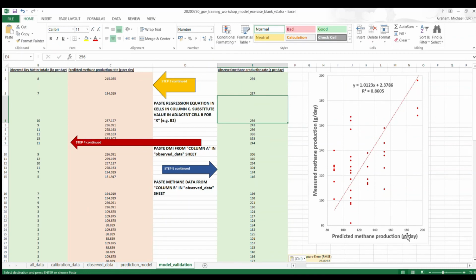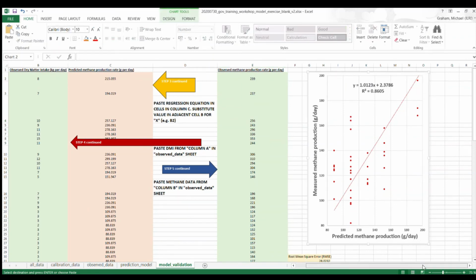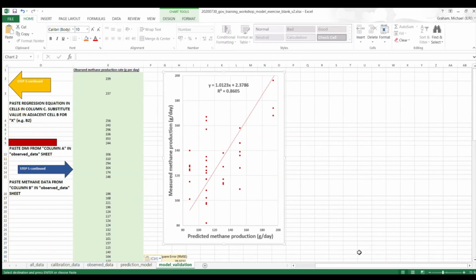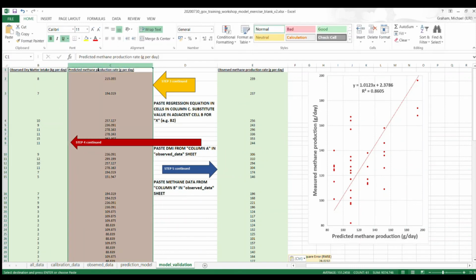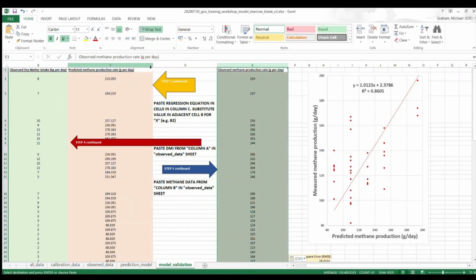So the chart automatically updated. On the y-axis, the left-hand side, is the measured or observed methane production, which is our column E here, versus the predicted methane, which is our column C. So this is a plot of the values for what we actually observed versus what we predicted based on our simple linear regression equation that we've gone through in this exercise.